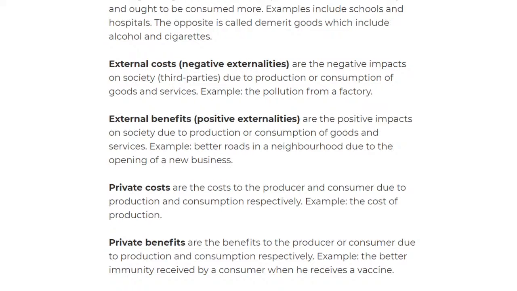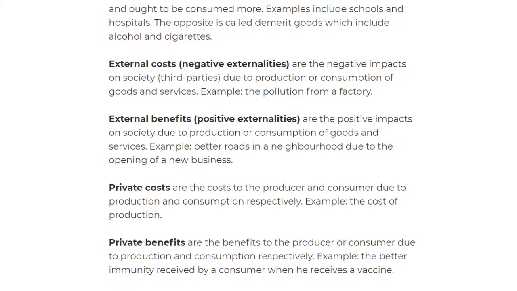Maybe because of a farm you get a good scent, or maybe because of a farm, I don't know, you can get fresh soil or something like that. Maybe there won't be any insects around there because they fumigate or something like that. But there can also be negative externalities, because if you live next to a farm, there can be more pests because of that. But at the same time, it depends on the farm. So it can be external costs or external benefits. We call that negative externalities and positive externalities.